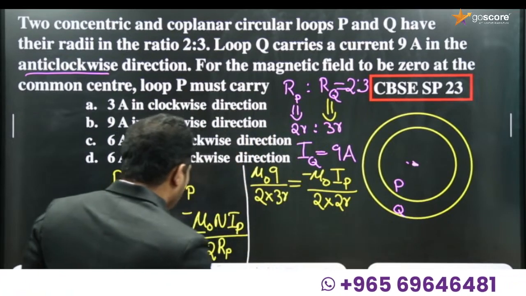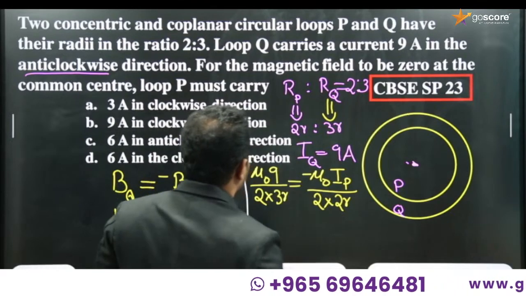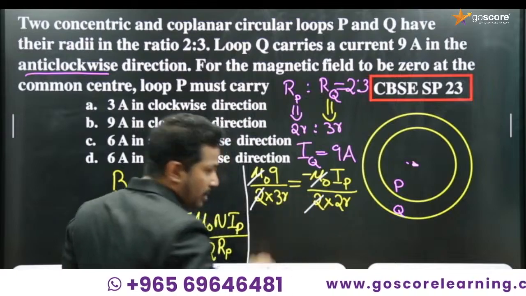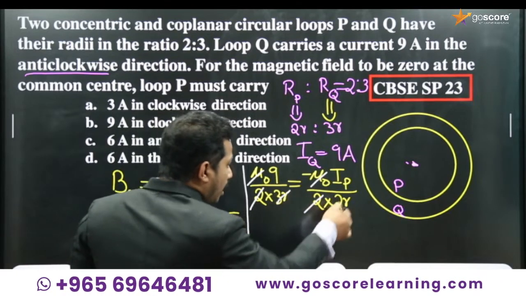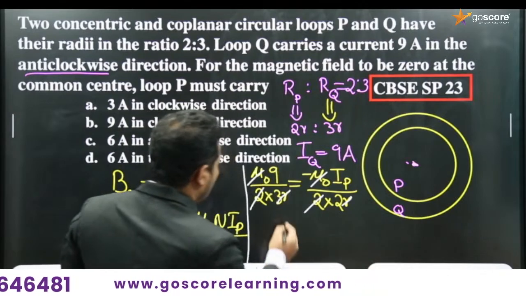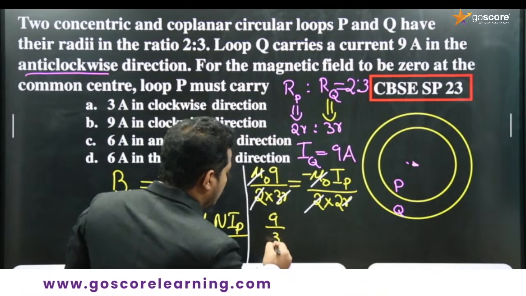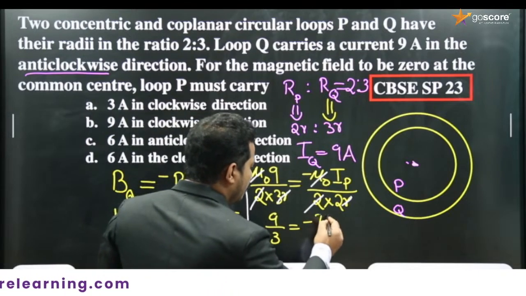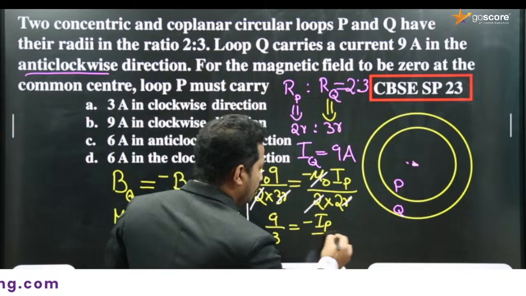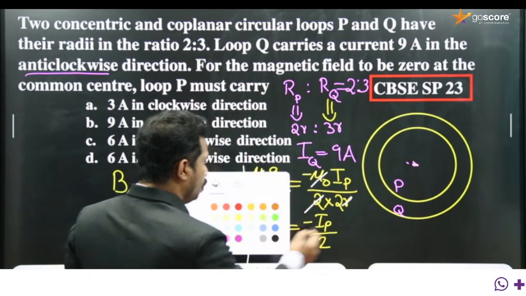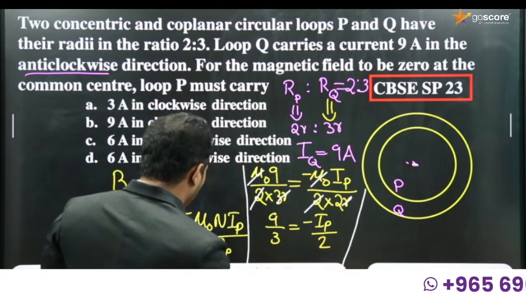Okay, so is there anything cancelled from this equation? Yes. Mu 0 is common, cancelled. 2 is common, cancelled, and R is common and they cancel. So what are the remaining terms? Yes, 9 divided by 3 is equal to negative of IP by 2. Negative of IP by 2, right?